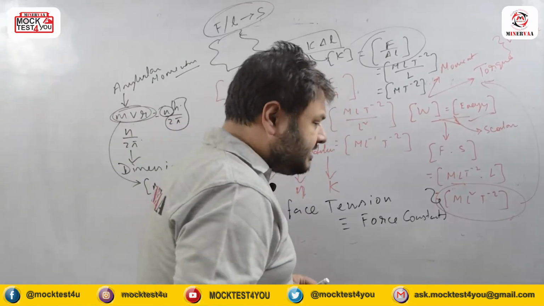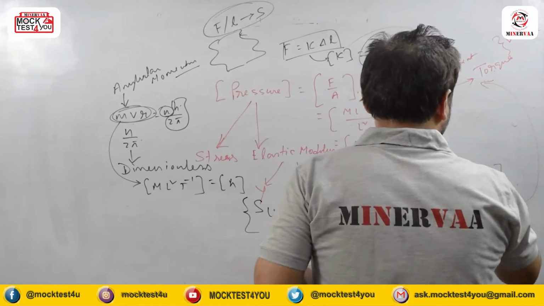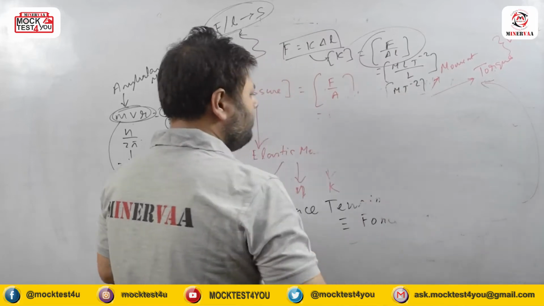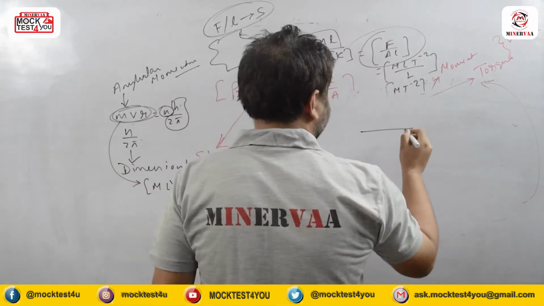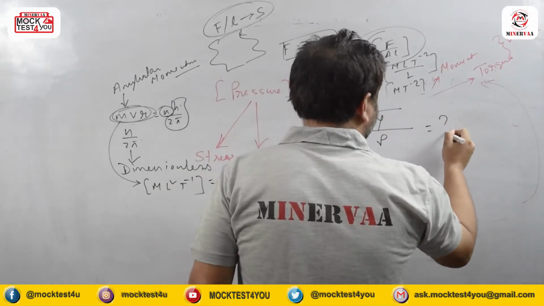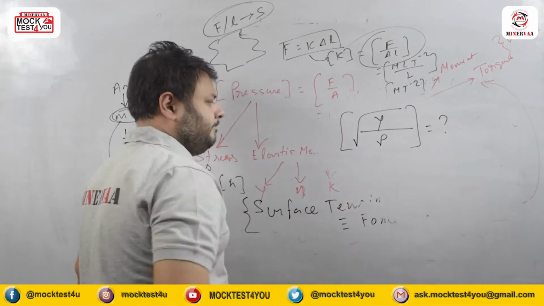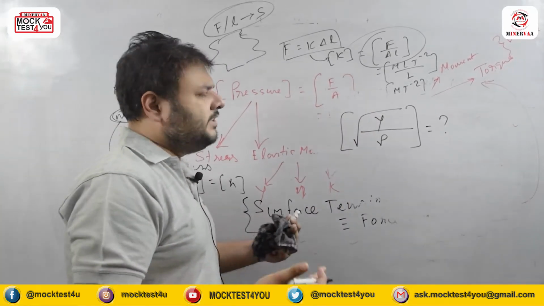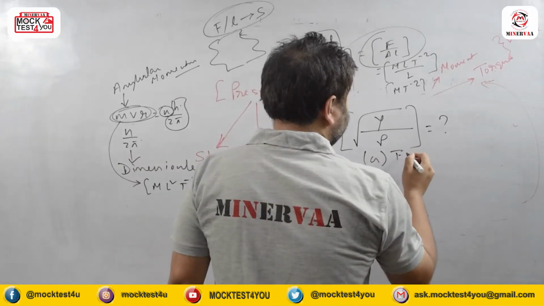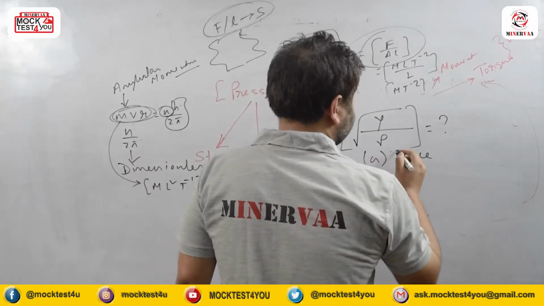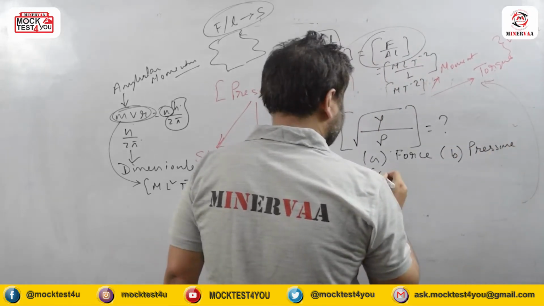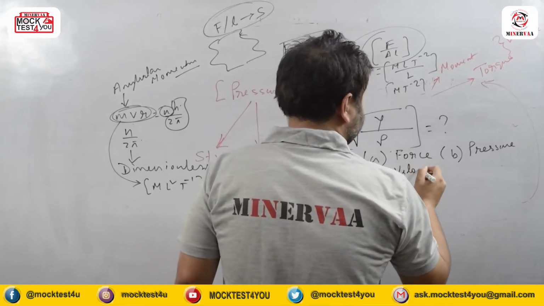Now suppose they ask you one certain type of question: what will be the dimension of this quantity, and which of the four options does it match? The options are force, pressure, velocity, acceleration. It is a simple question: what is the dimension of this quantity matching with?